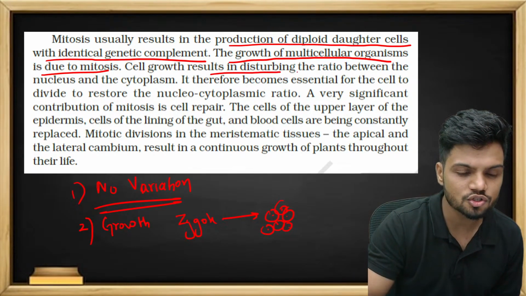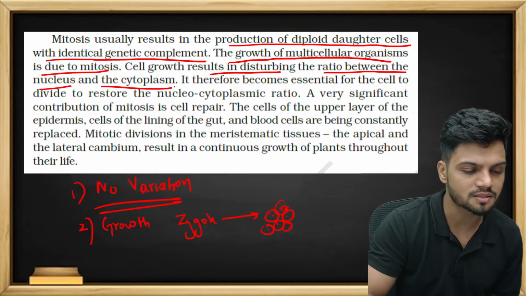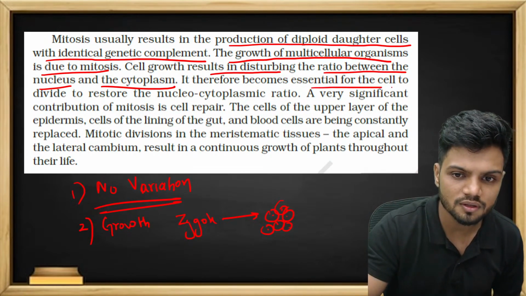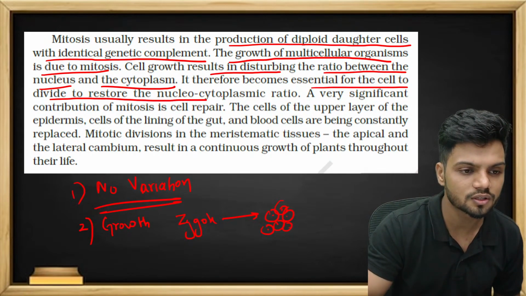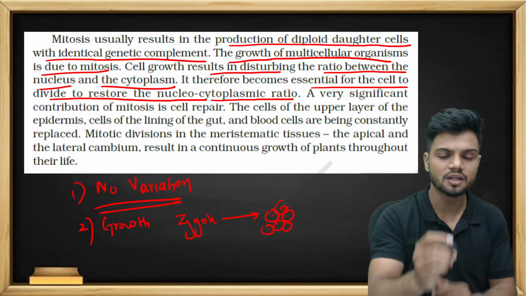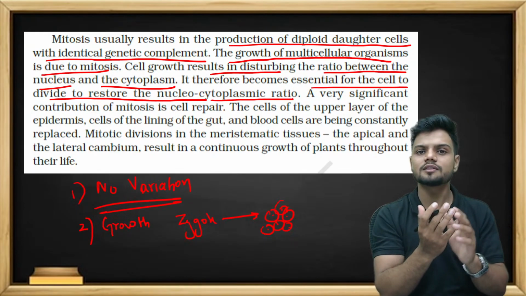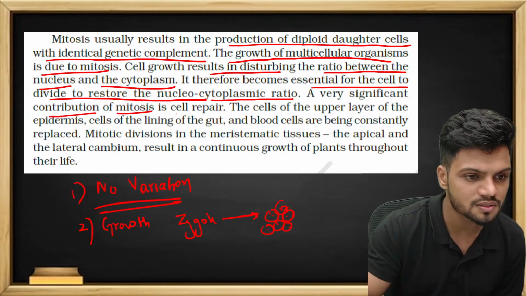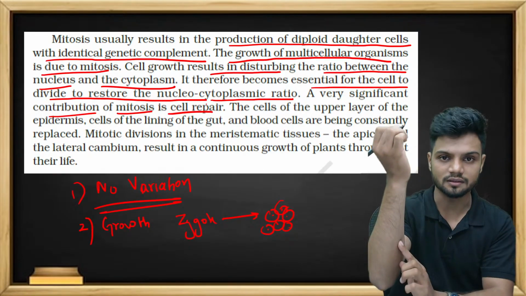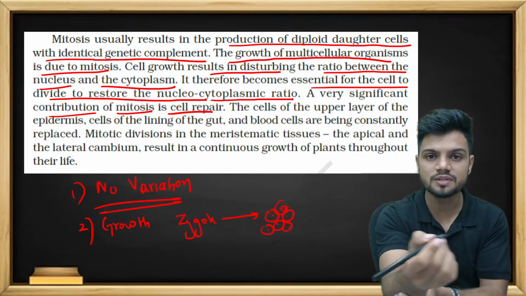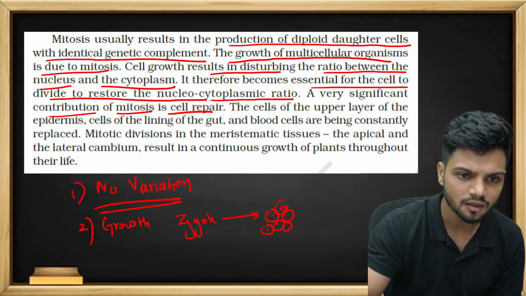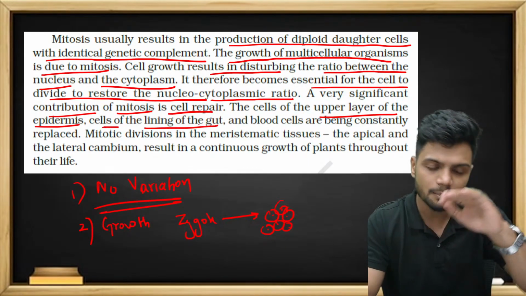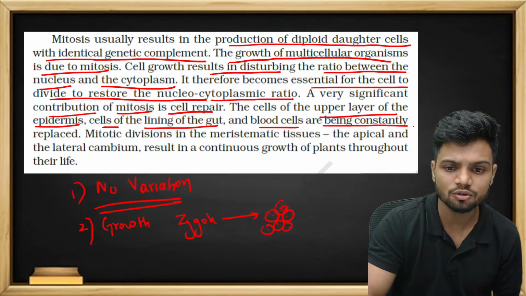The cell growth results in disturbing the ratio between the nucleus and the cytoplasm. So as the cell is growing, it becomes essential for the cell to divide to restore the nucleo-cytoplasmic ratio. Imagine if only the cytoplasm is dividing and the nucleus is not dividing, there will be difficulty. A very significant contribution of mitosis is cell repair. Every single time you get a cut, the repair is done by new cells produced by mitosis. The cells in the upper layer of the epidermis, cells of the lining of the gut, and blood cells are being constantly replaced.